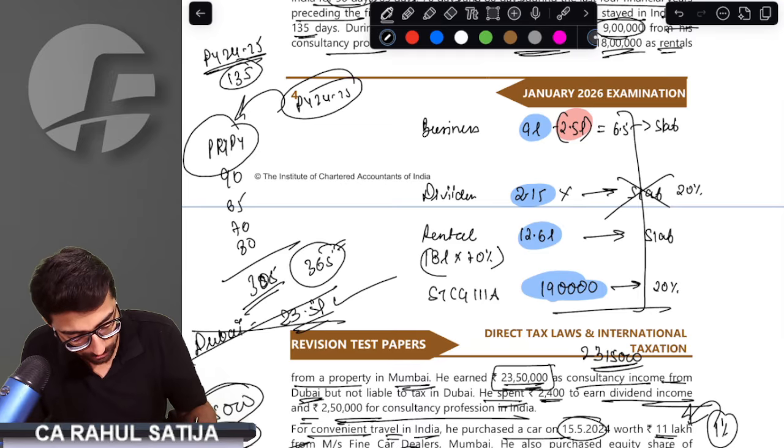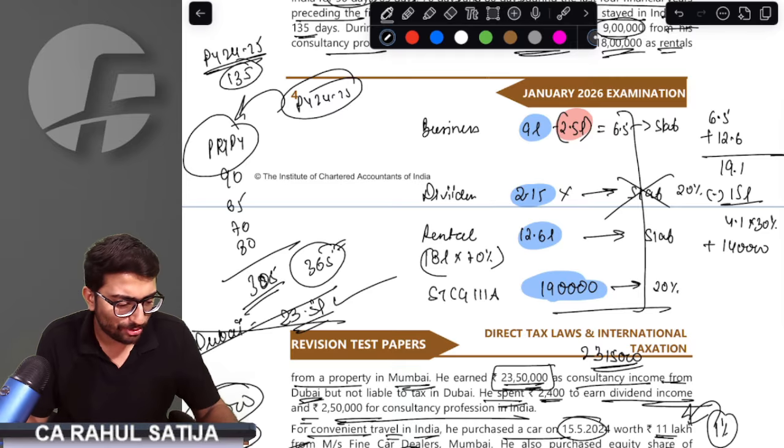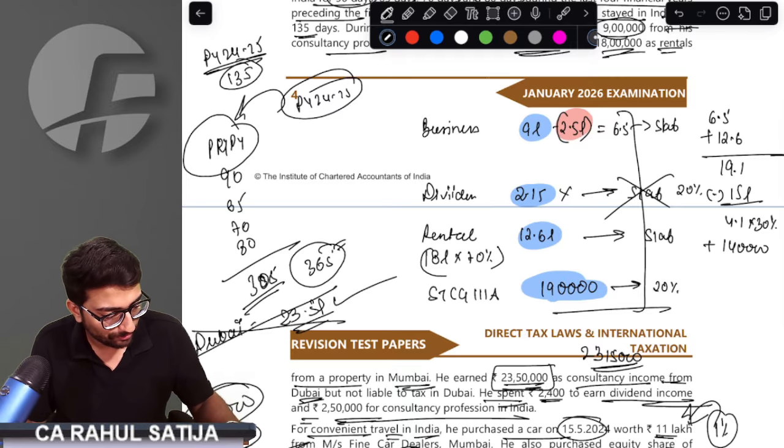Now calculate this. 6.5 lakh plus 12.6 lakh would be taxed at slab rate. It would be 19.1 lakh minus 15 lakh. That means 4.1 lakh would be taxed at the rate of 30% plus 1 lakh 40,000. You can do this formula.